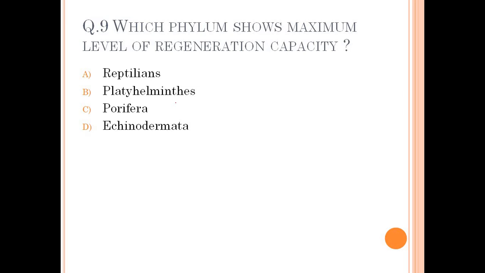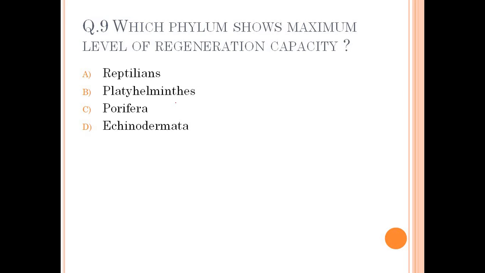Which phylum shows maximum level of regeneration capacity? Here option A has given regeneration capacity is more, that is I already told in previous question. Regeneration is coming under asexual reproduction, and in which organism this regenerative capacity is more.